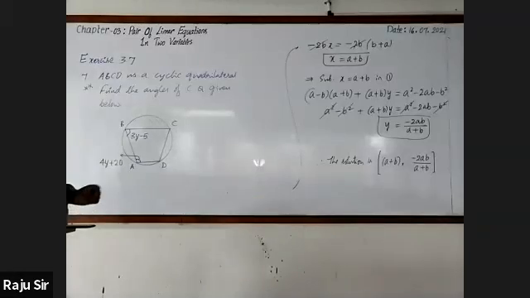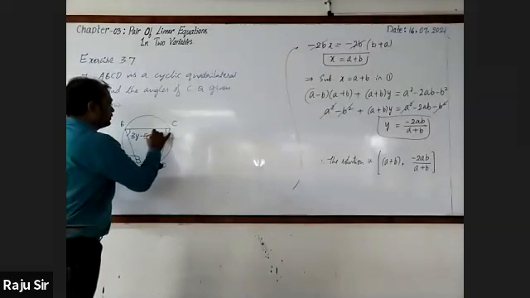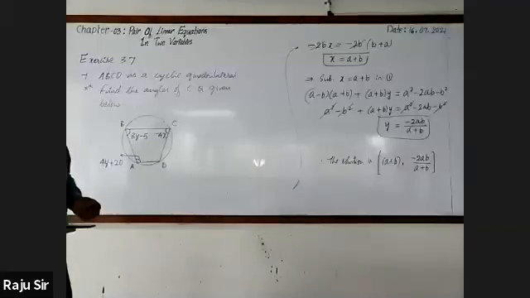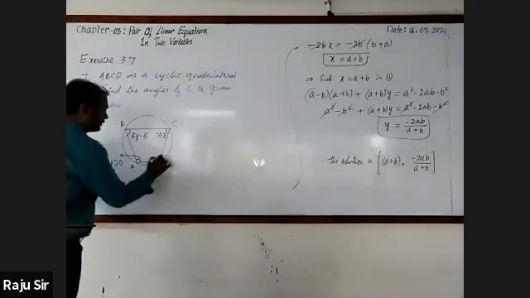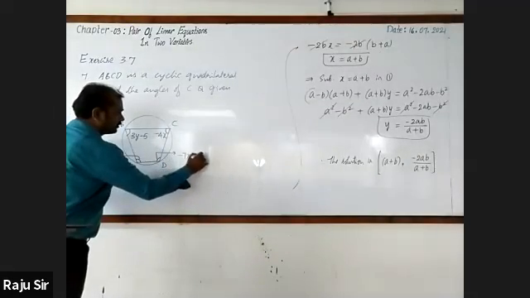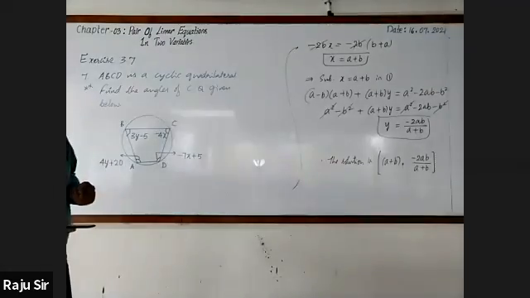Then angle C is minus 4x. Next, angle D is minus 7x plus 1.